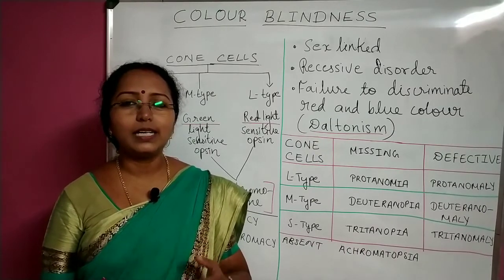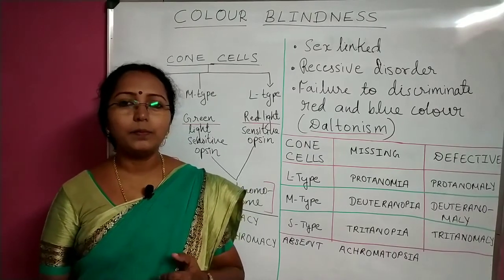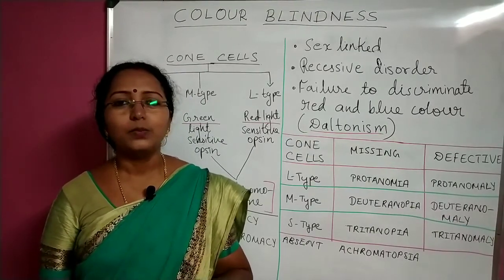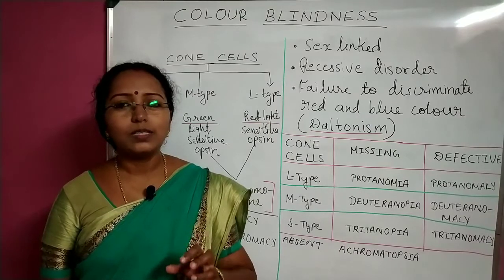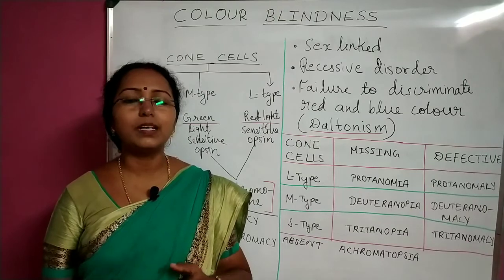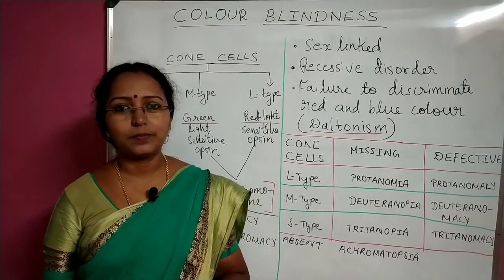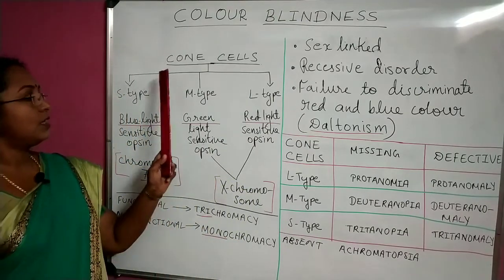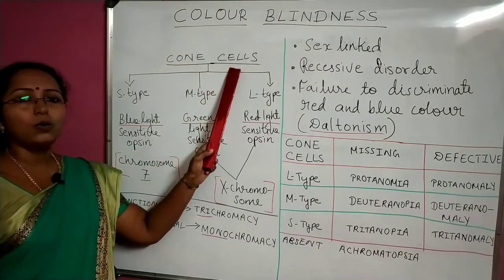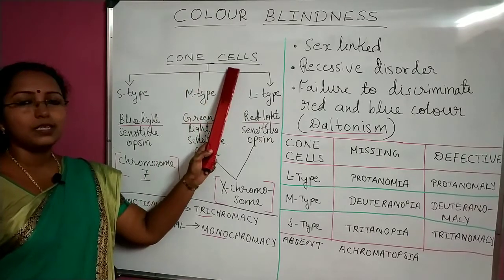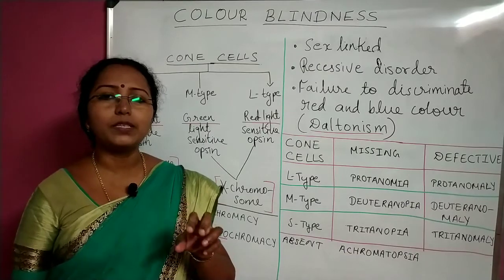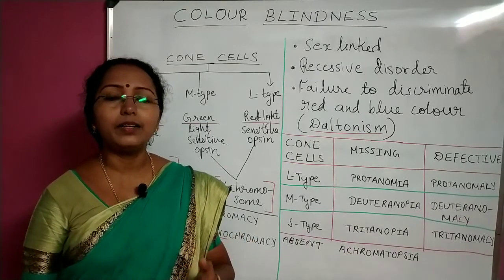So in order to understand why some people are not able to distinguish between colors, we should know what is making our eyes distinguish the colors. What helps our eyes to distinguish the colors? To distinguish the colors, our eyes have a sort of cells called cone cells. Cone cells are present in our eyes and their property is to enable color vision.